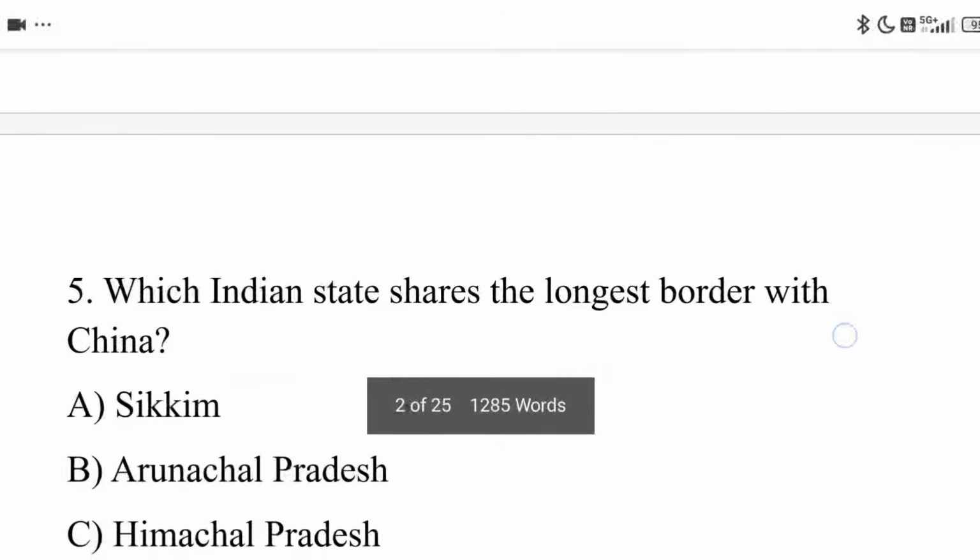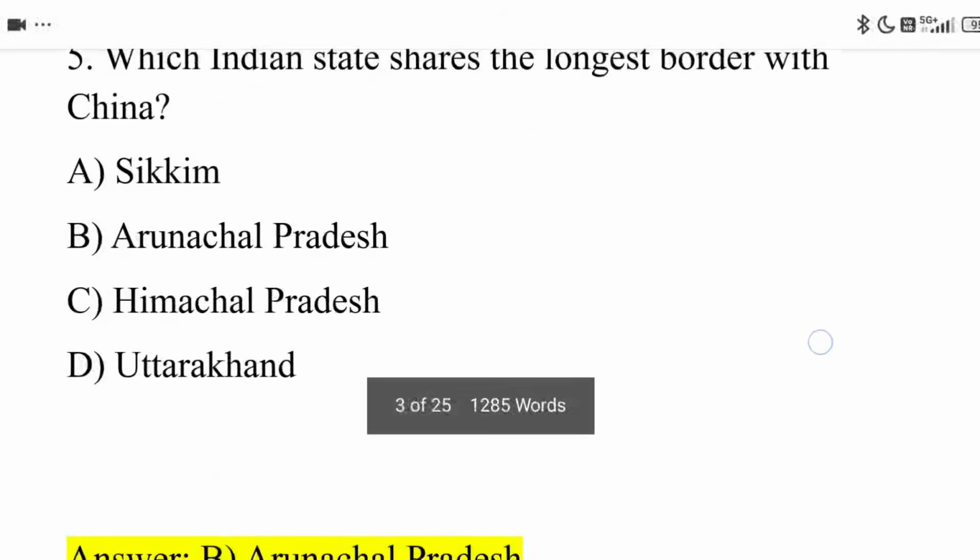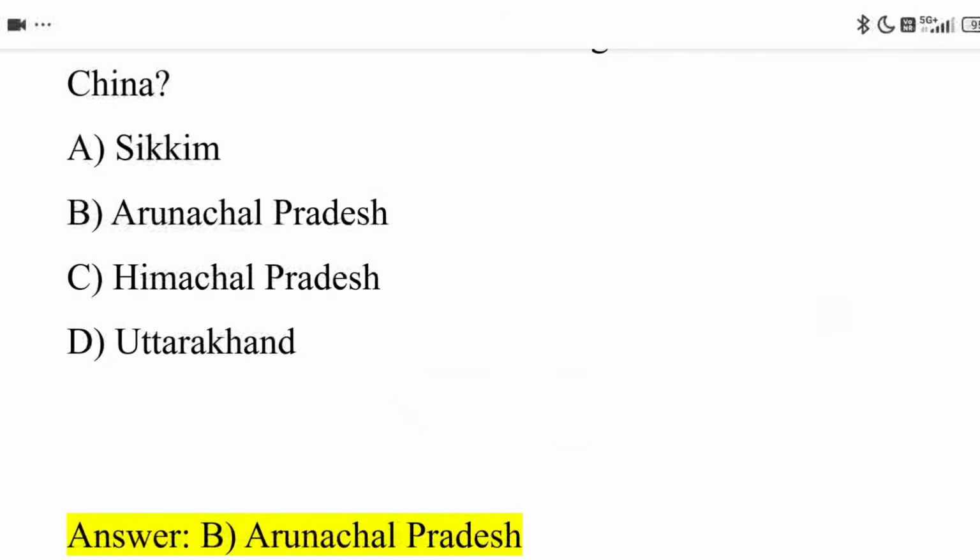Next, fifth question. Which Indian state shares the longest border with China? Option A, Sikkim. Option B, Arunachal Pradesh. Option C, Himachal Pradesh. Option D, Uttarakhand. The correct answer is Option B, Arunachal Pradesh.